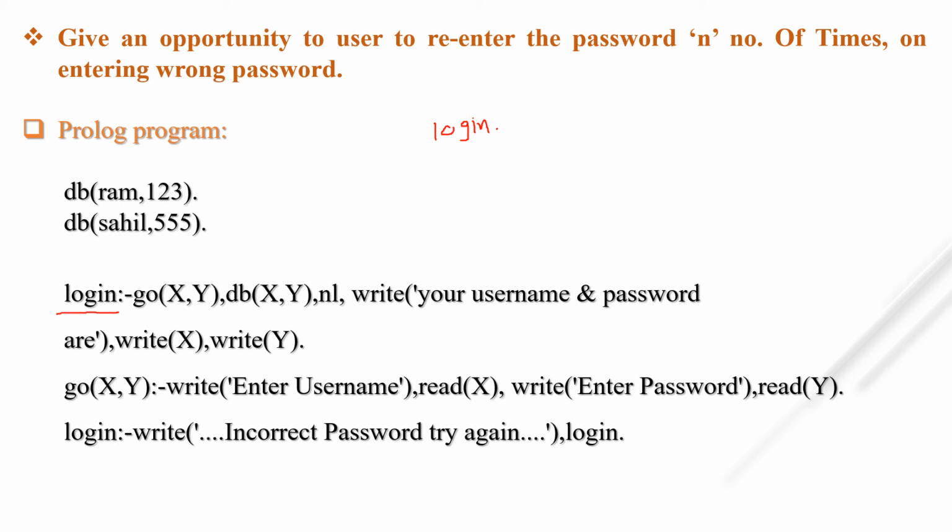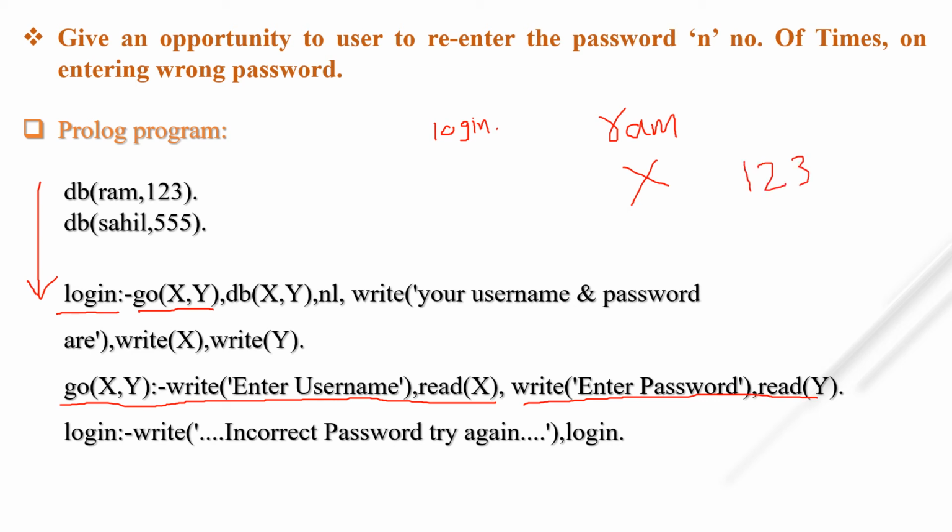So this predicate, this atom will be executed first, because Prolog always scans from top to down. Go X Y. So Go X Y, where is the Go X Y? Here. So Prolog asks you to enter the username and it will be stored in variable X. Suppose I entered Ram in variable X, then it will ask to enter the password that will be stored in Y. Suppose I entered 123 in variable Y. Okay, so this will succeed. All the things in Go function will be executed.